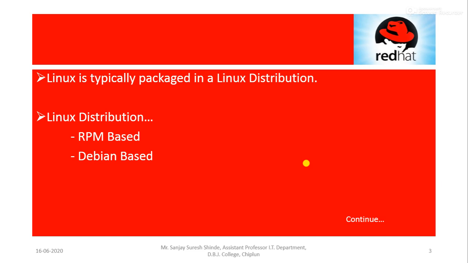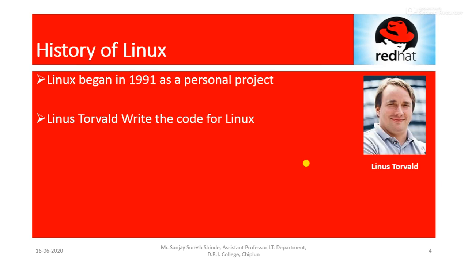Then Linux distributions may be RPM based or Debian based. RPM is the Red Hat Package Manager. So RPM-based operating systems include Red Hat Enterprise Linux, which we call RHEL, right? Then the Fedora operating system, CentOS, and openSUSE. Then Debian-based operating systems, mostly Ubuntu. Then Kali Linux and Backtrack, which are based on Debian.